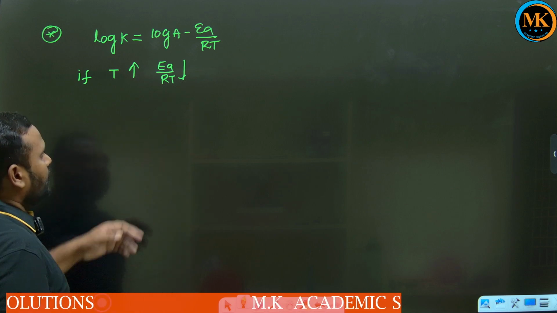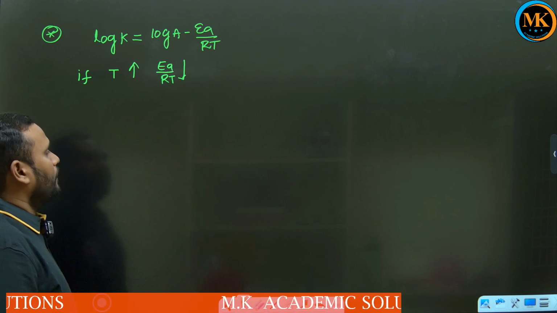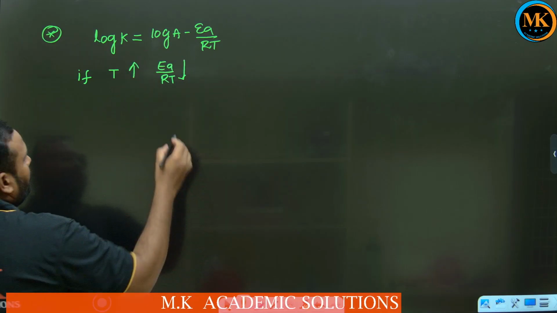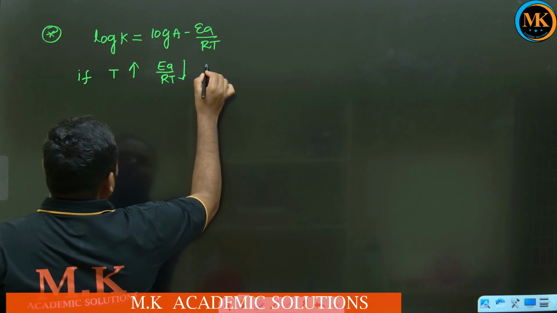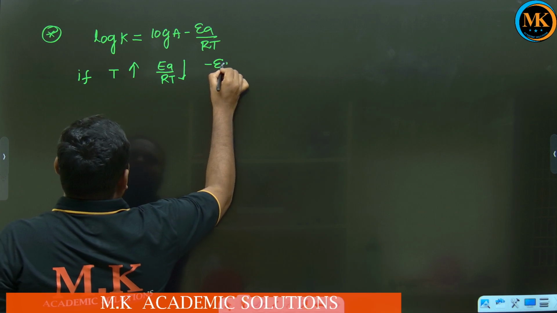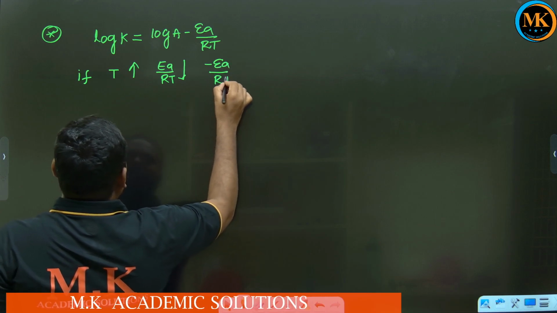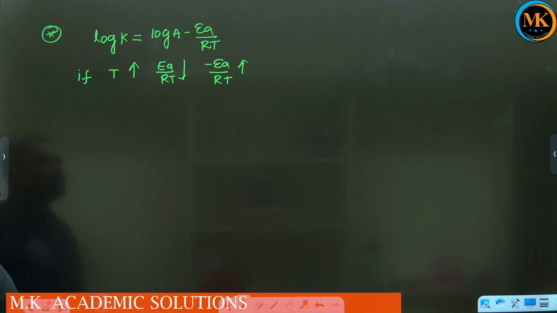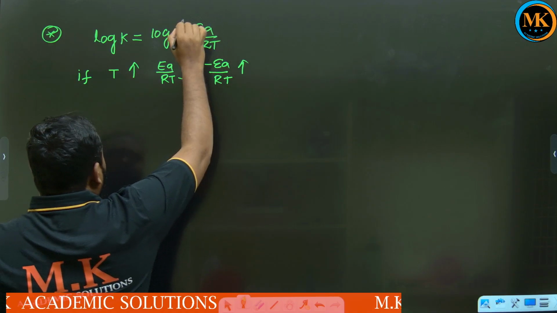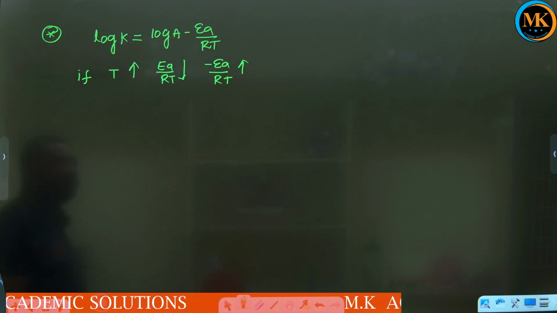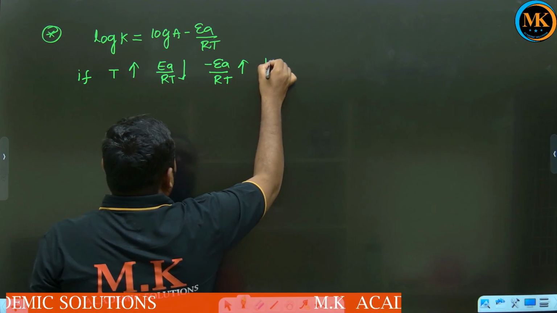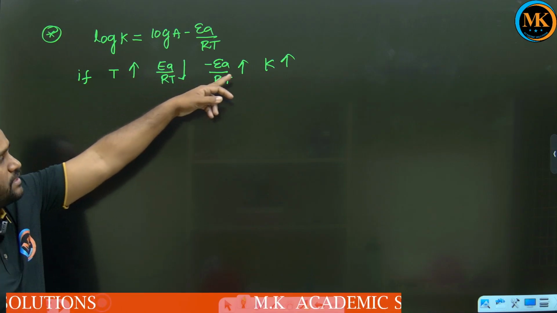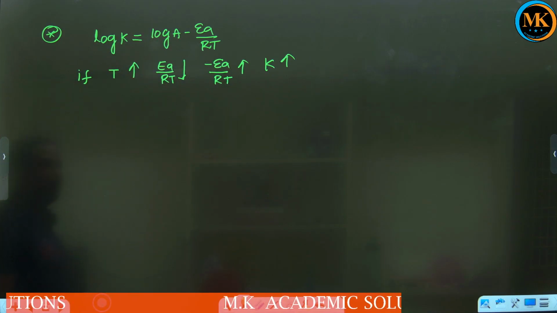Why? Because T is in the denominator, so the denominator value increases and the total value decreases. If Ea by RT decreases, minus Ea by RT increases, so the total value increases. Therefore K also increases. Means temperature increases, rate constant also increases.